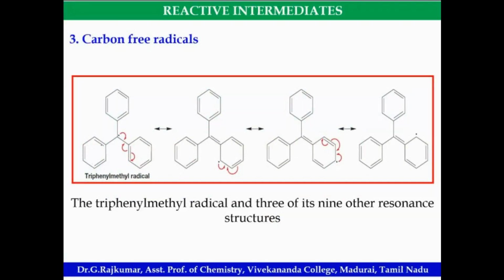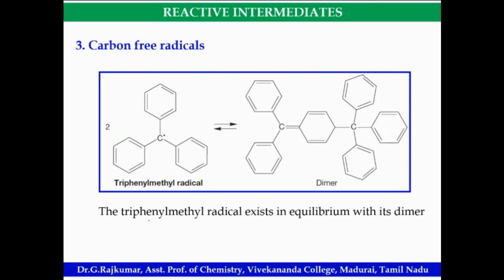So it is highly resonance stabilized. The stability order for free radicals: tertiary free radical will be more stable, then secondary, and least is primary free radical, similar to the carbocation. Look at this, it can also form a dimer.